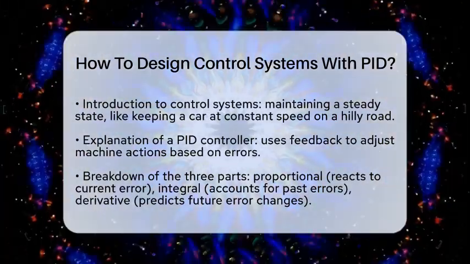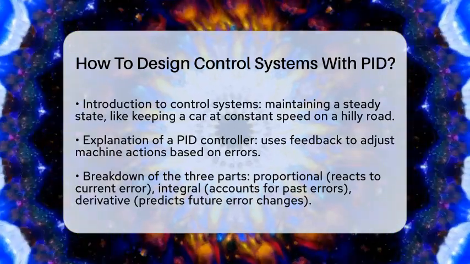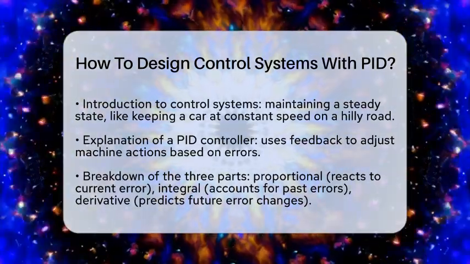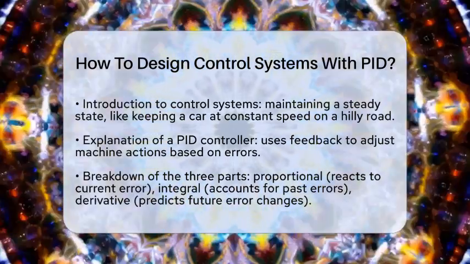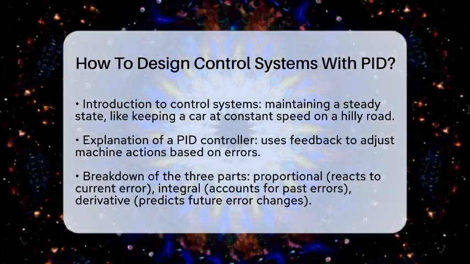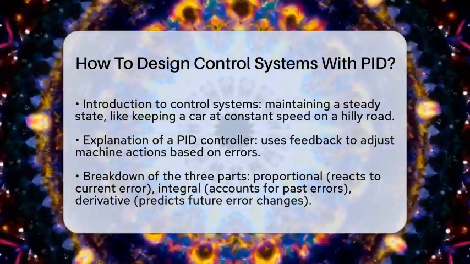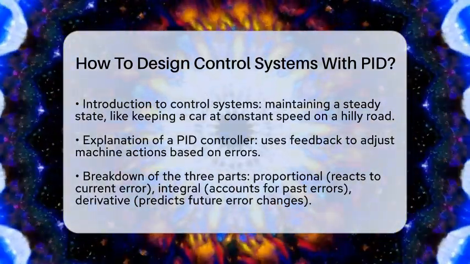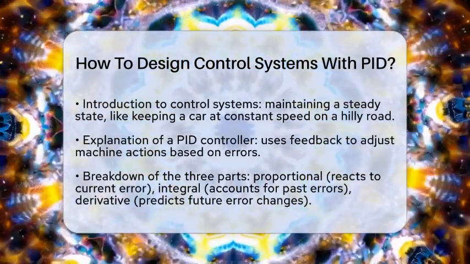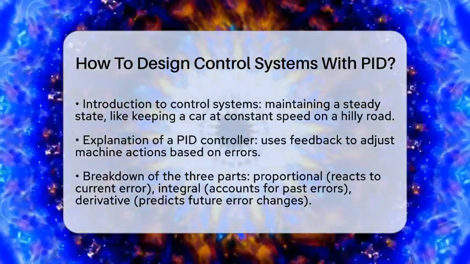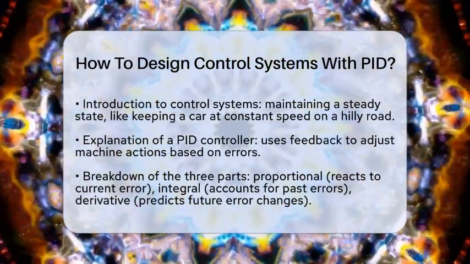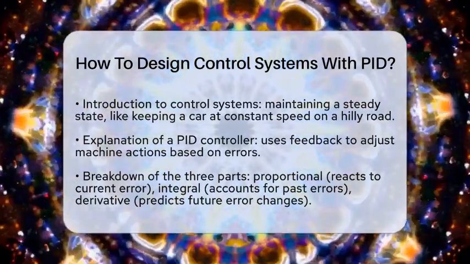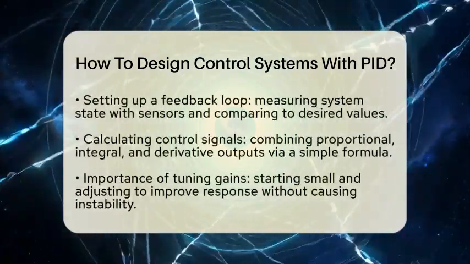First, you need to understand the three parts of a PID controller. The proportional part reacts to the current error, which is the difference between what you want and what you get. If the error is big, it makes a big correction. The integral part looks at the sum of past errors. It helps fix any steady mistakes that the proportional part might miss. The derivative part predicts how the error will change soon. It helps prevent overshooting or oscillations by slowing down corrections when the error is changing quickly.